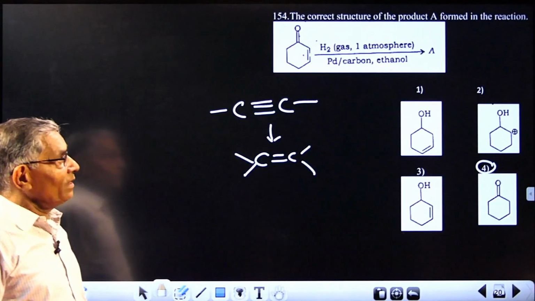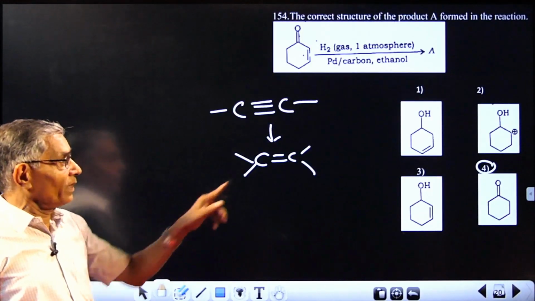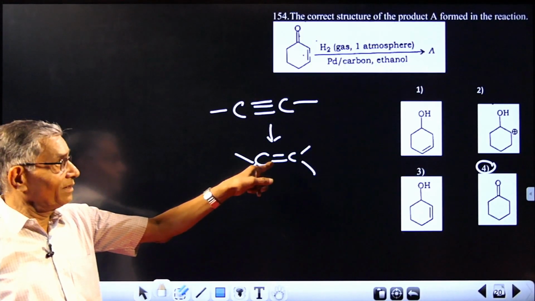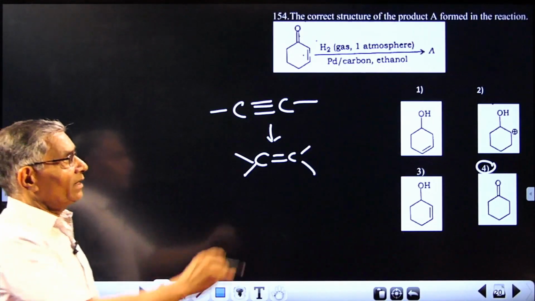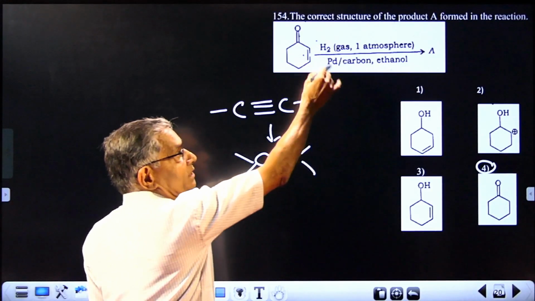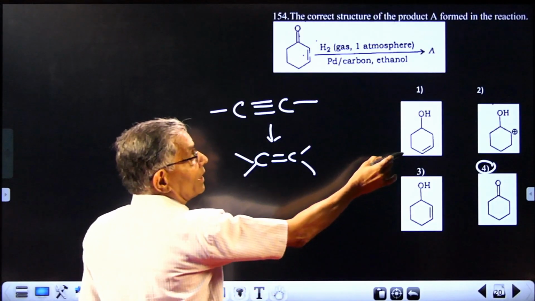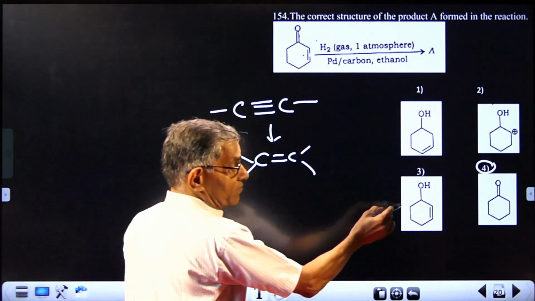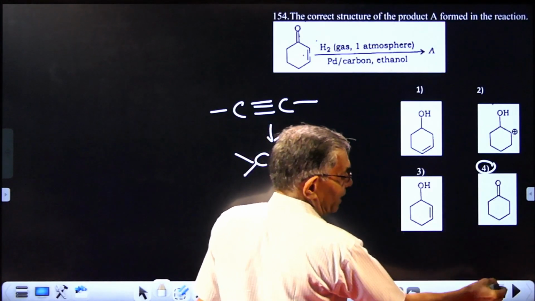So the point is, even though Lindlar catalyst cannot reduce alkenes, conjugated alkene will be reduced here. Here it is given palladium carbon, call it palladized charcoal, partially deactivated palladium. It will be reducing conjugated alkene. So the answer should be, after reduction you will be getting option 4, cyclohexanone.